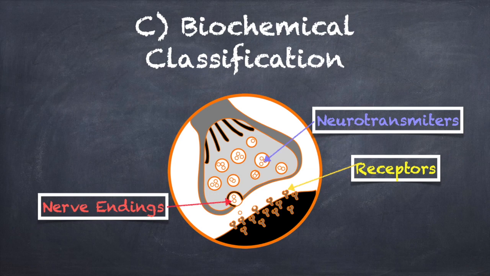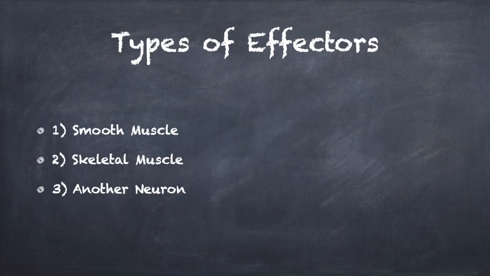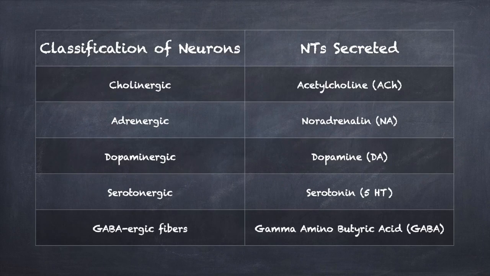Now the effector will be stimulated for activity. The effector may be smooth muscles for the autonomic nervous system, skeletal muscles at the neuromuscular junction, or another neuron in case of a synapse.